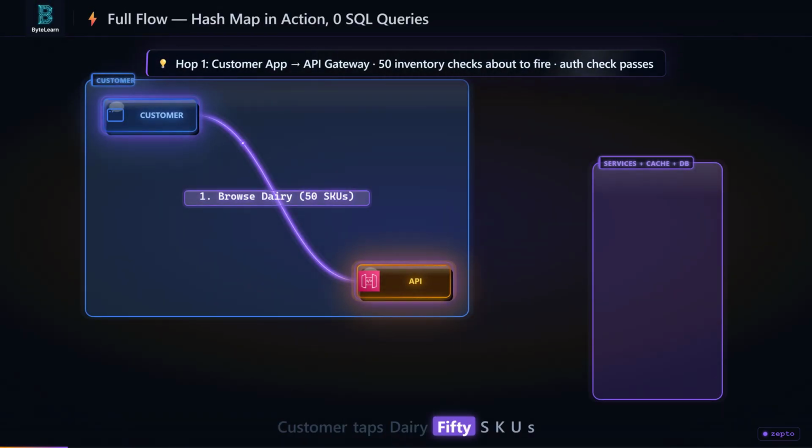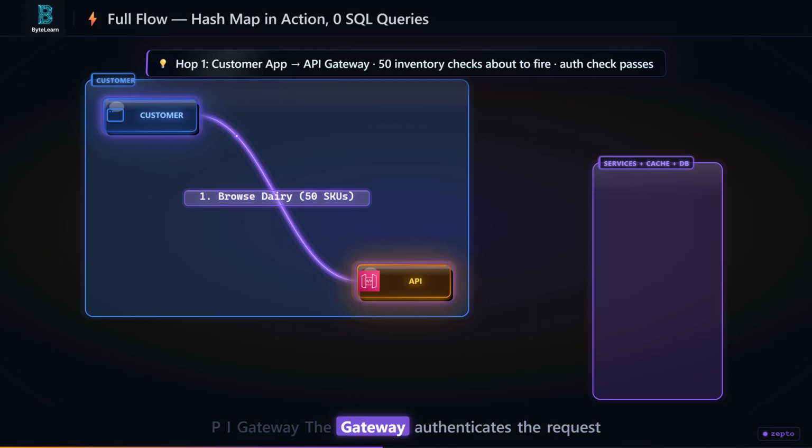Customer taps dairy, 50 SKUs. The app sends get inventory to the API gateway. The gateway authenticates the request. All pass.